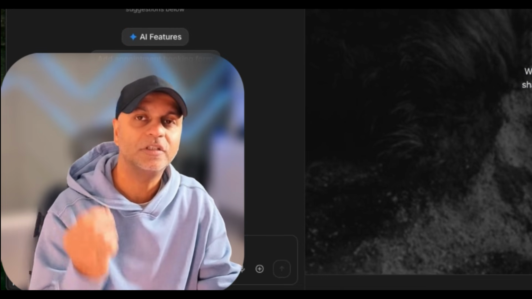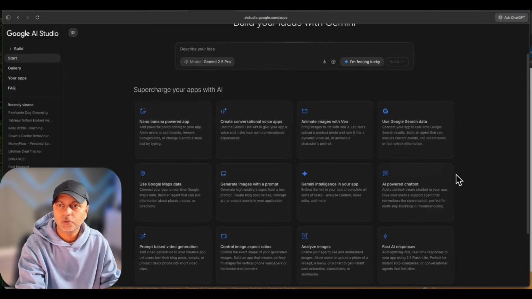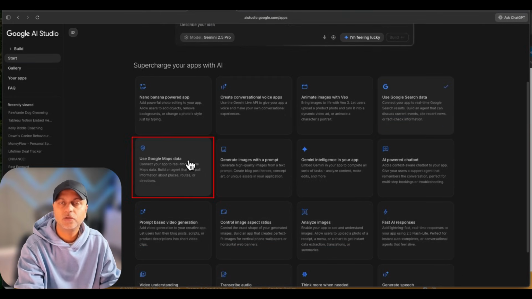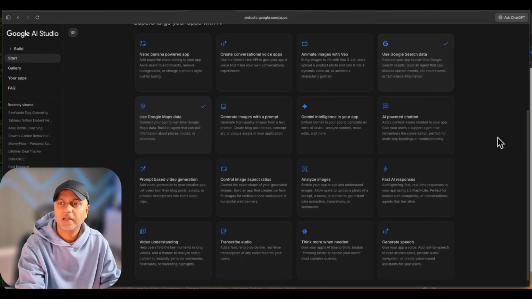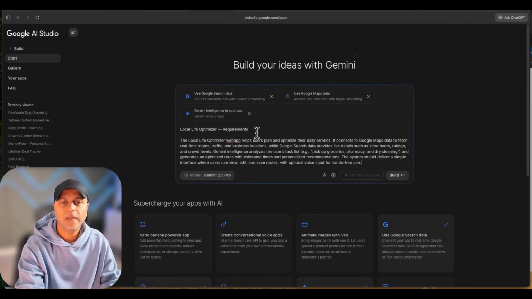So for that, I will start a brand new project. So for this, what we're going to do is we are going to use 3 different apps. So I'll use Google search data, then we'll also use Google Maps data, and then finally we will use Gemini. And these 3 combined, we want to make an app.